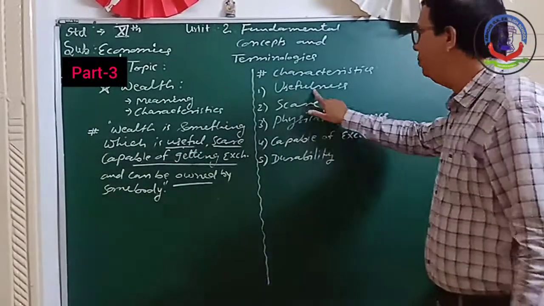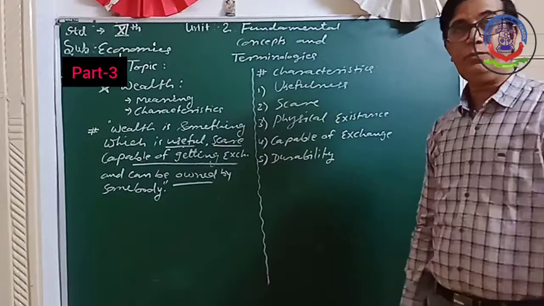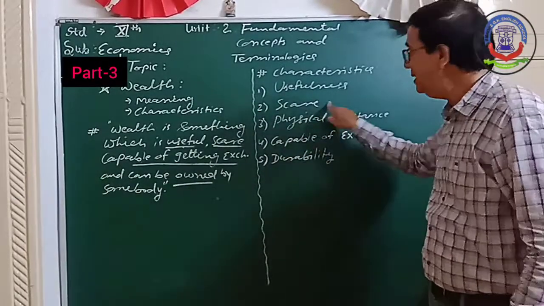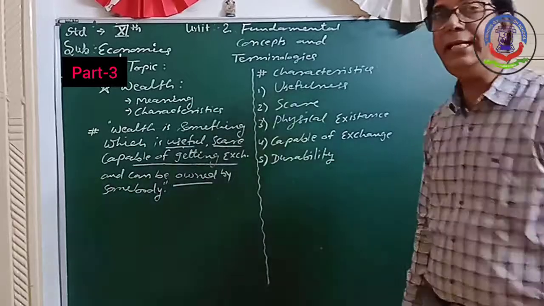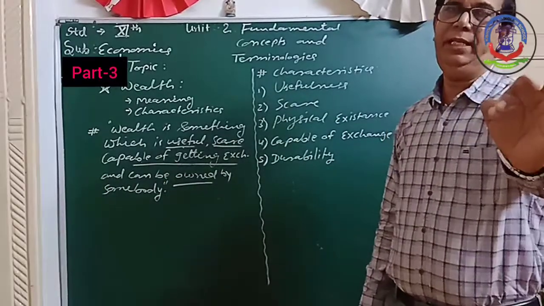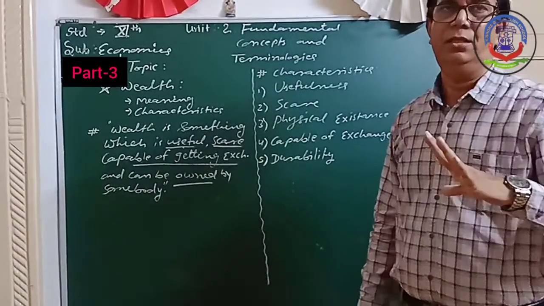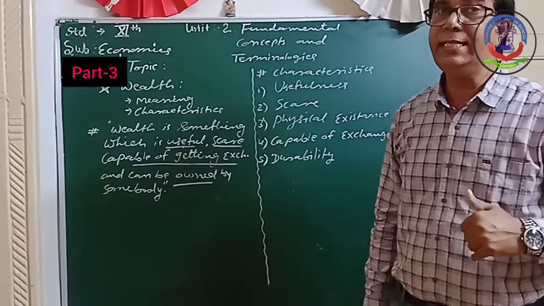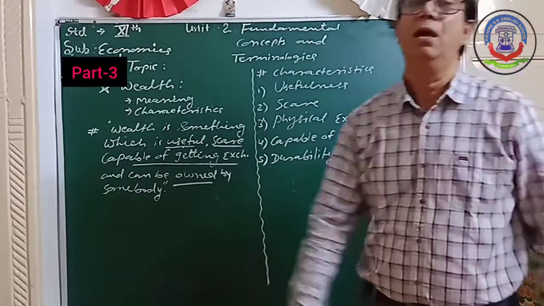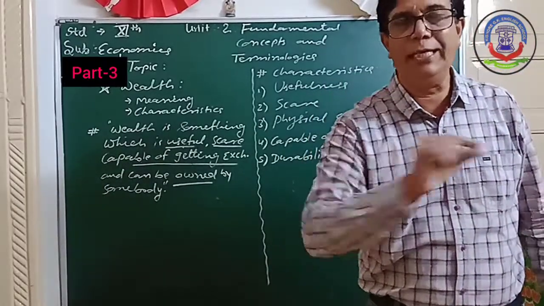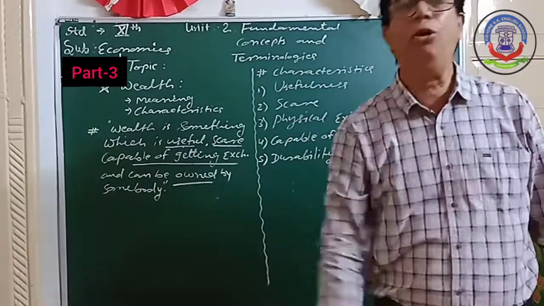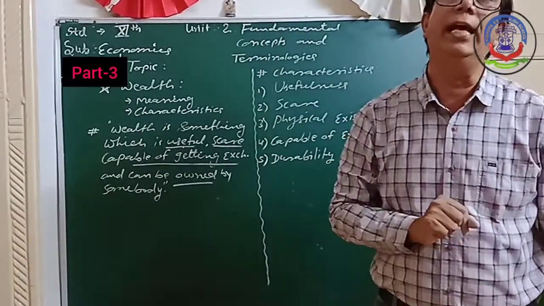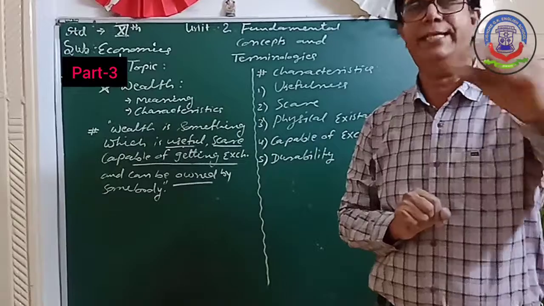So first one usefulness, second is scarcity. This is the main characteristic of wealth. Scarcity is there. Again, what is scarcity? Scarcity means shortage. This is the word meaning. Shortage. So what is scarcity? Scarcity means when the demand of a commodity is more than its supply, it is known as scarcity.